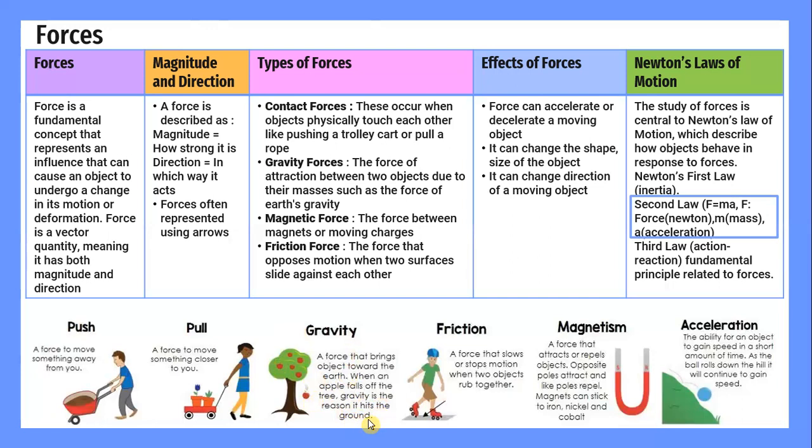And also you have magnetic force. Magnetic force is the force between magnets or moving charges. For example, magnetism is a force that attracts or repels objects. Opposite poles attract and like poles repel. So a magnet can stick to iron, nickel, and cobalt.